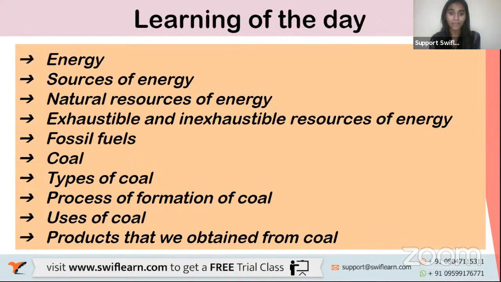You also learned about fossil fuels, which are natural sources, but they are exhaustible. They get over. Under fossil fuels you have coal and petroleum, of which you learned a lot more about coal today: the types of coal, the process of formation of coal, the uses of coal, and the products obtained from coal.